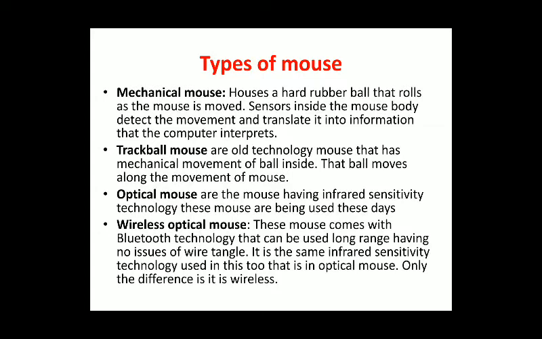It is the same infrared sensitivity technology used in the optical mouse. Only the difference is the wireless. So the optical mouse and the wireless optical mouse use the same technology, but in the wireless optical mouse Bluetooth technology is added, and that's why it is a wireless technology.